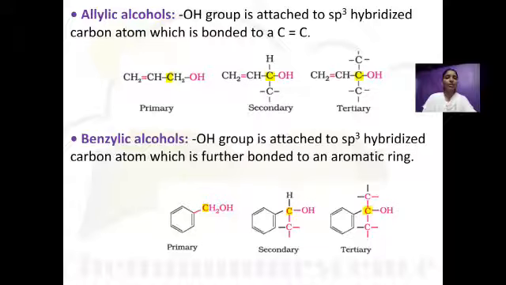When the hydroxyl group is bonded to a primary carbon atom which is directly bonded to an aromatic ring, it is called primary benzylic alcohol. When the hydroxyl group is bonded to a secondary carbon atom which is directly bonded to a benzene ring, it is called secondary benzylic alcohol. When the hydroxyl group is bonded to a tertiary carbon atom which is bonded to a benzene ring, it is called tertiary benzylic alcohol.